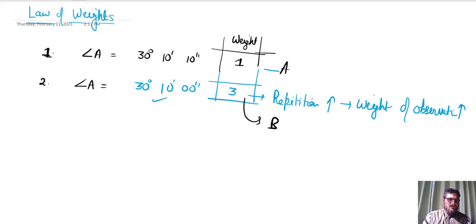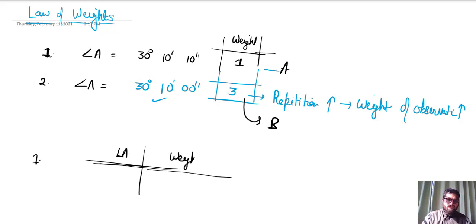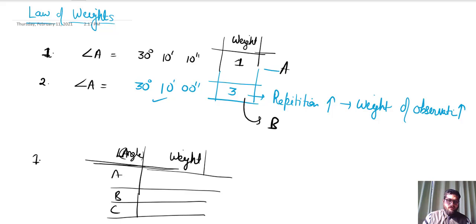The first law says that if you have a number of observations having unit weight, like angles A, B, C are my angles, and the weight of these angles is unit.